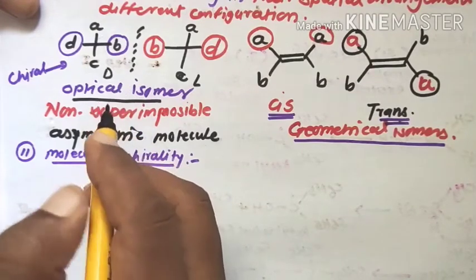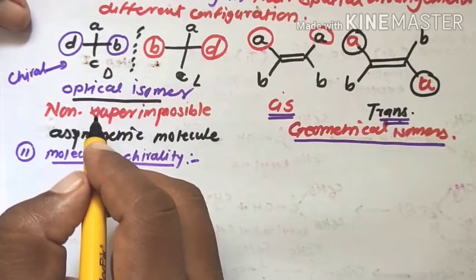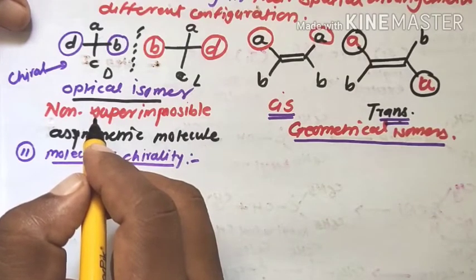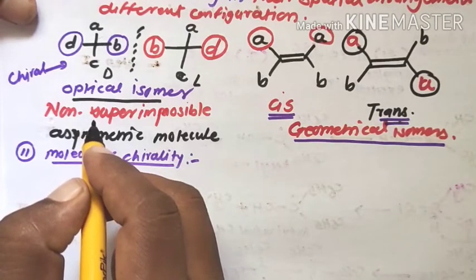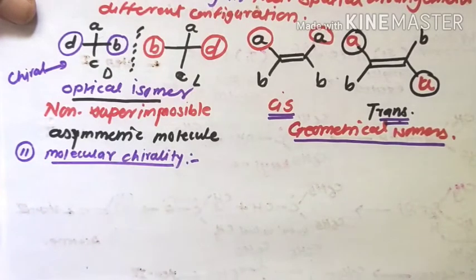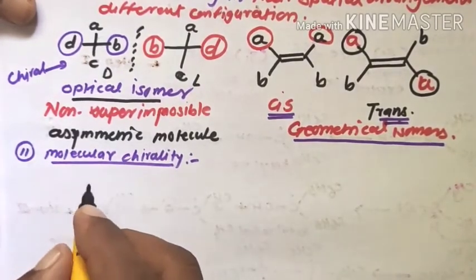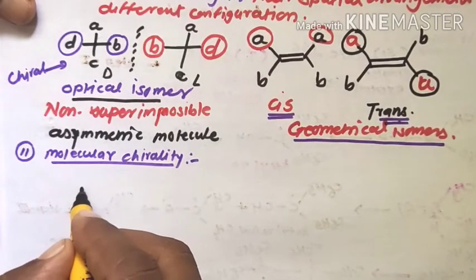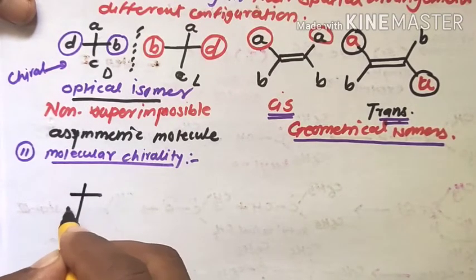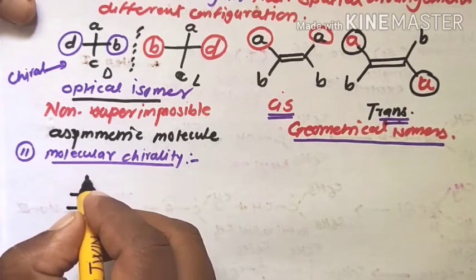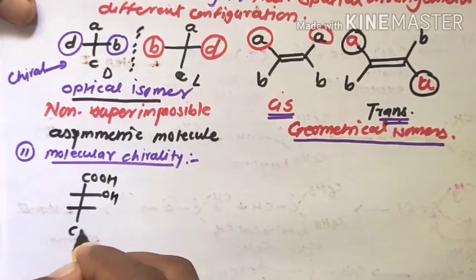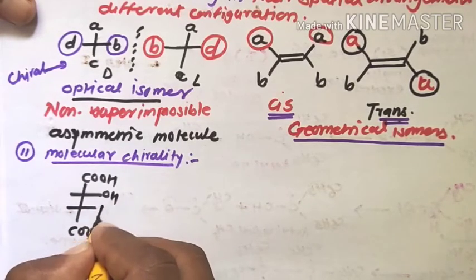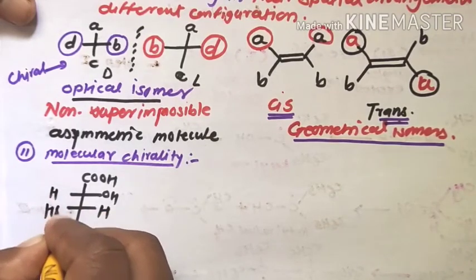But in case of molecules containing more than one chiral center, it is found that under certain conditions they exist in an optically inactive, that is non-resolvable form, that is meso tartaric acid. For example, if you take an example of two chiral centers, suppose these are the molecules: COOH, OH, COOH, H, H, OH.